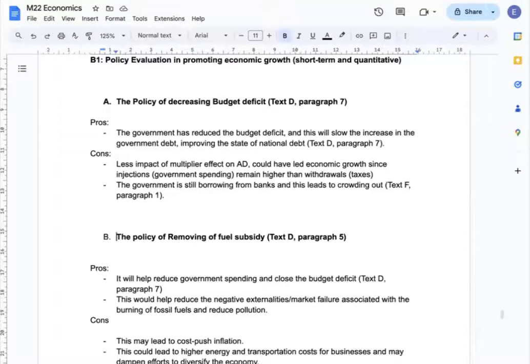Its pros would be that it's going to help reduce government spending and close the budget deficit. Also, it can reduce the negative externalities and related social costs. But the cons would be that it's going to lead to cost-push inflation, and it's going to lead to higher energy and transportation costs, making the economy suffer with the cost increase.